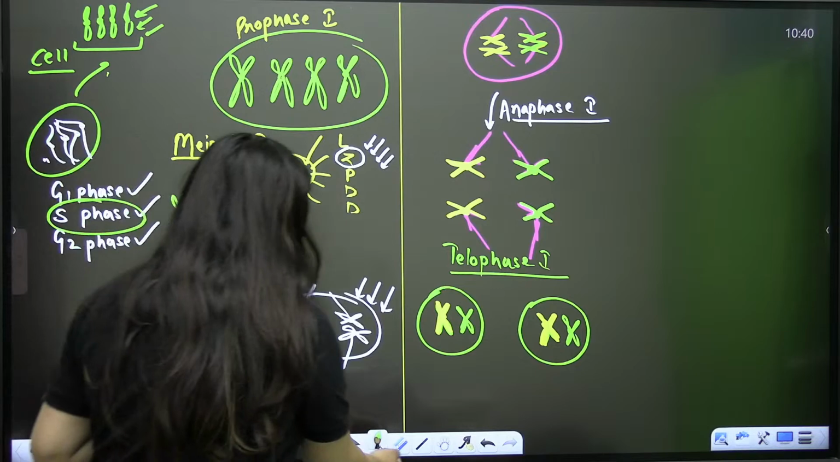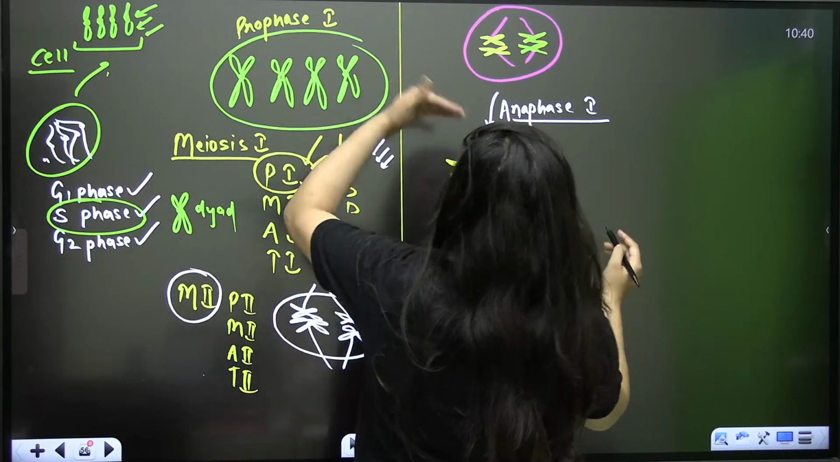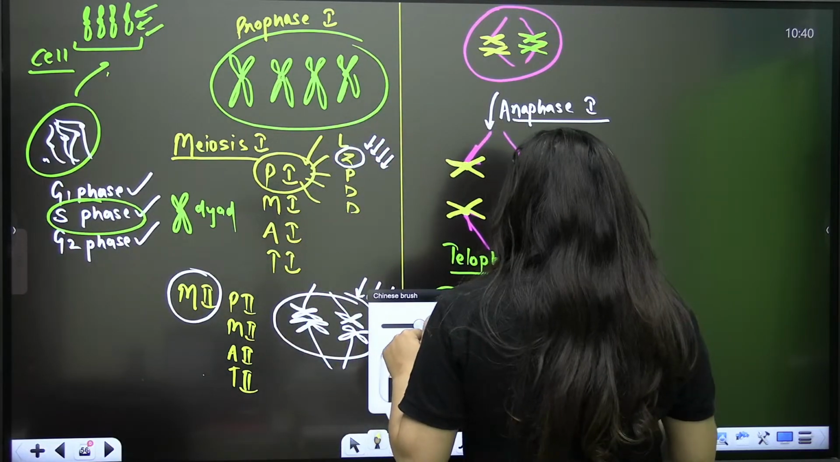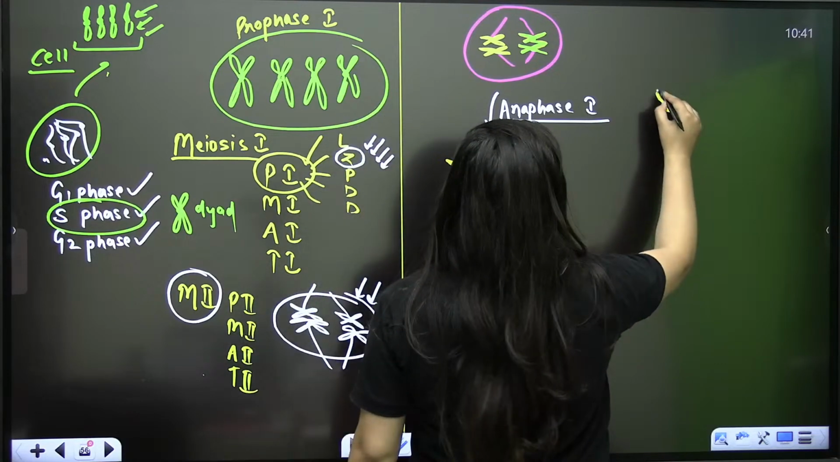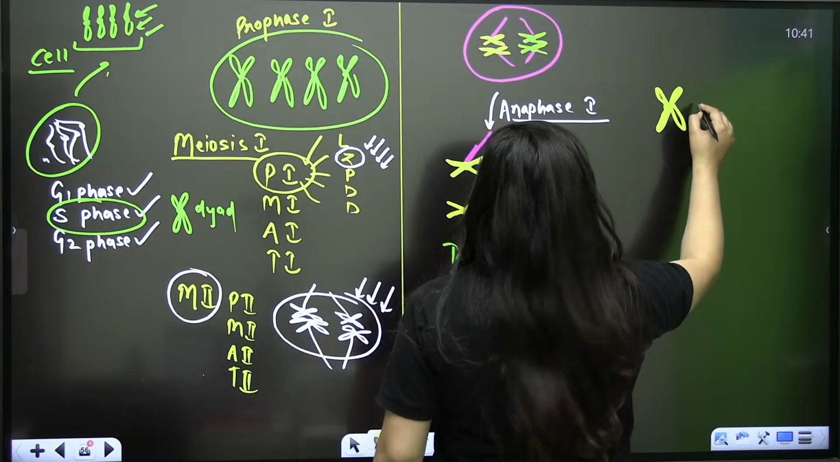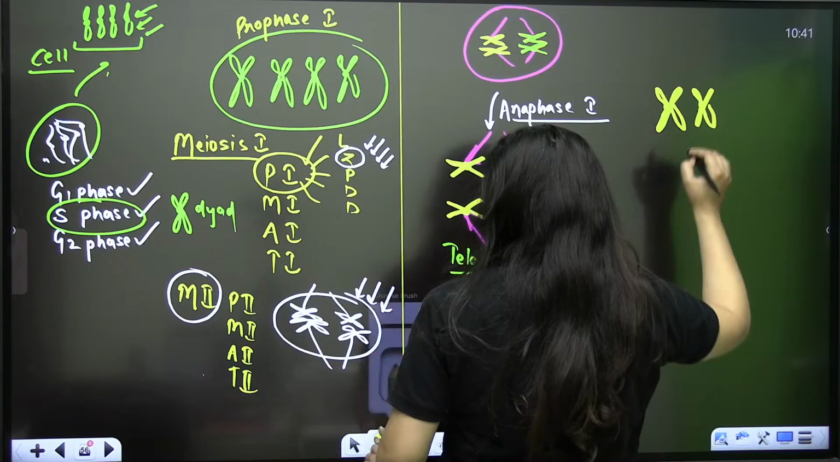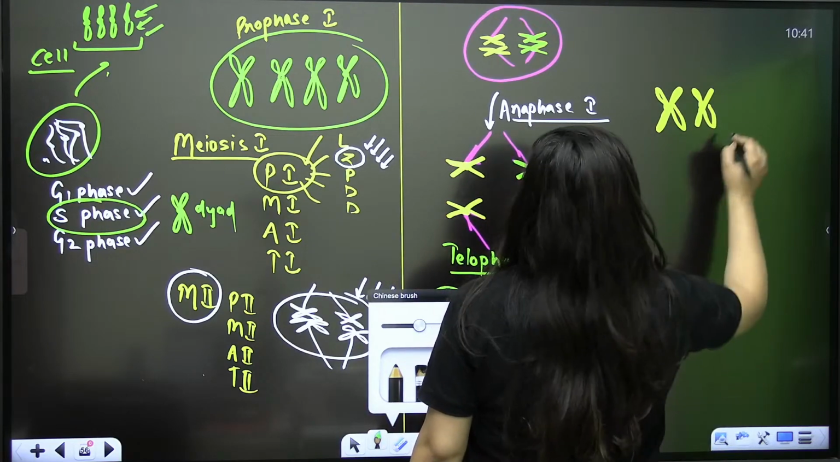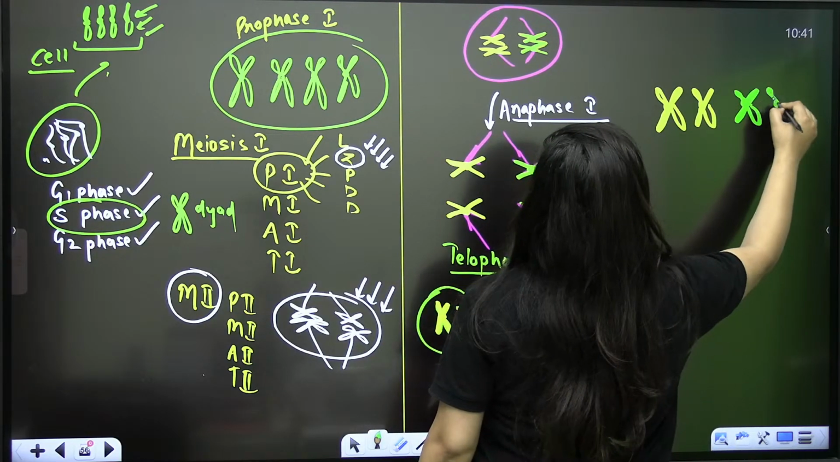Now let's study one more thing here. See, these are the chromosomes, one pair, and this is the second pair.